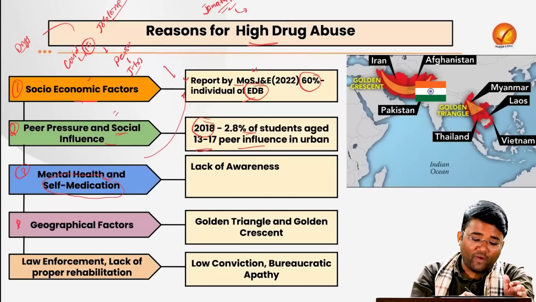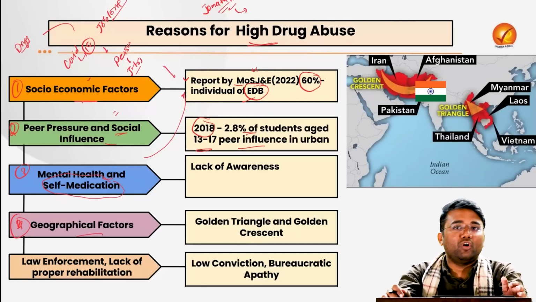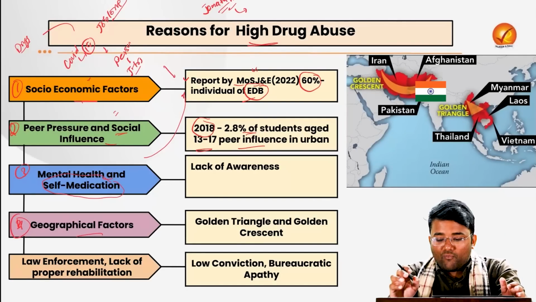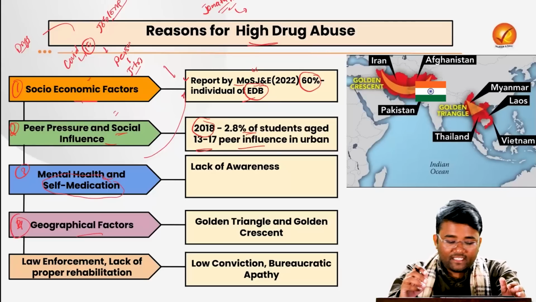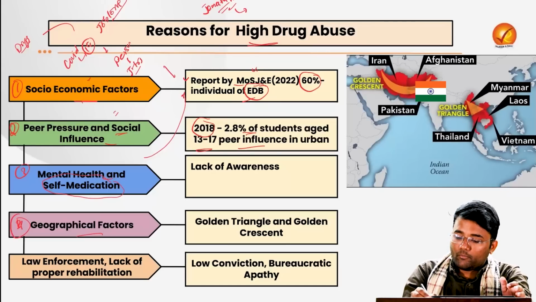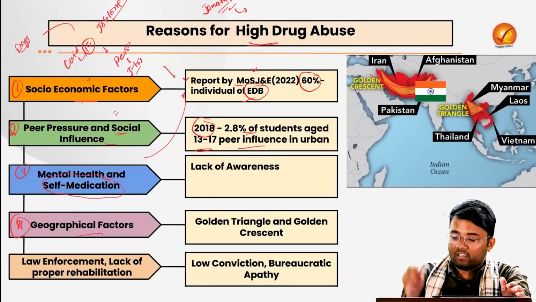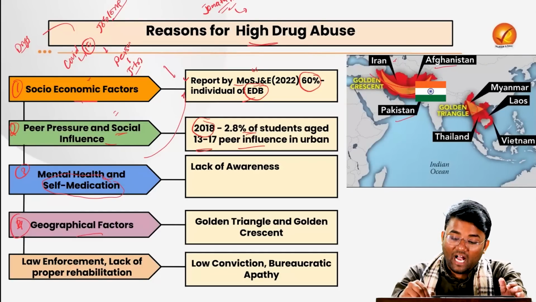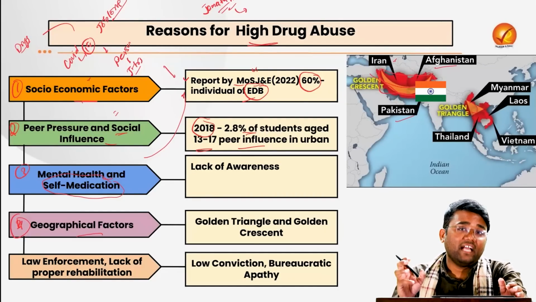Then the geographical factors are also one of the important factors. For example, India is located between the Golden Crescent and the Golden Triangle. The Golden Crescent consists of Iran, Afghanistan and Pakistan, and this is one such area where high production of opium products or drugs happens.